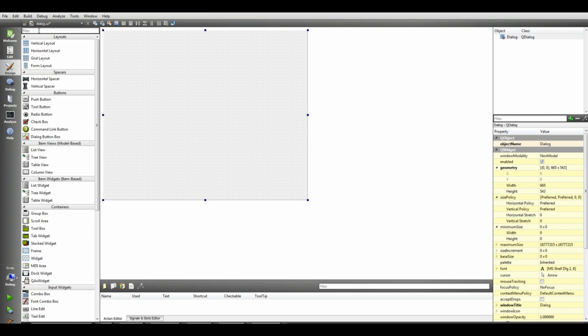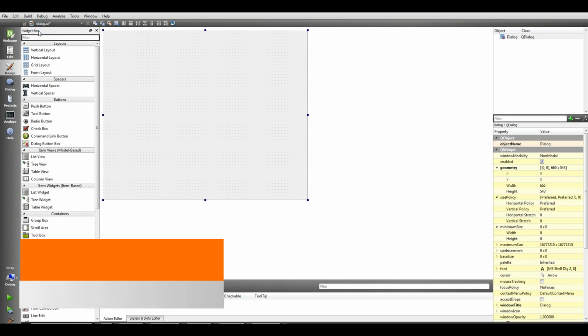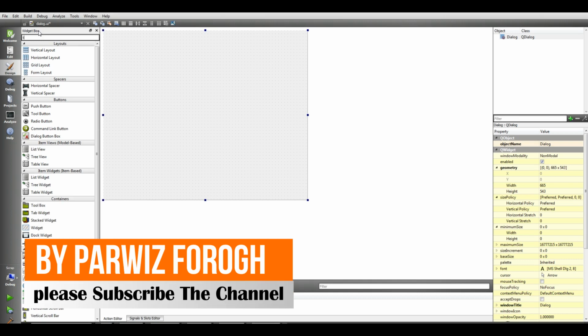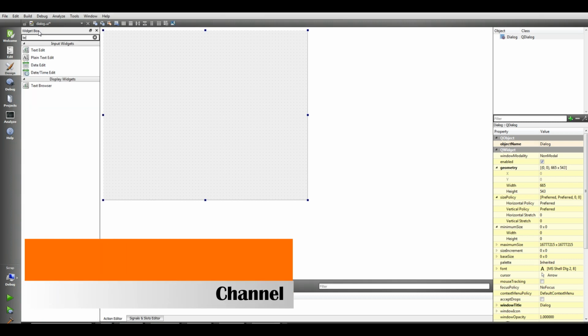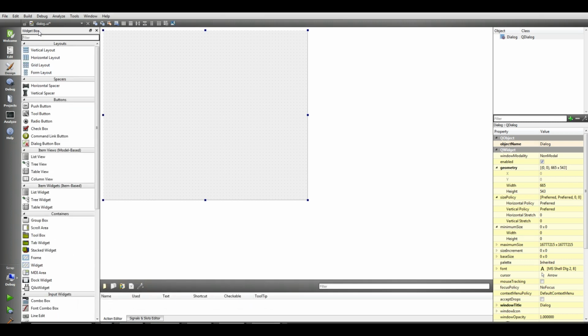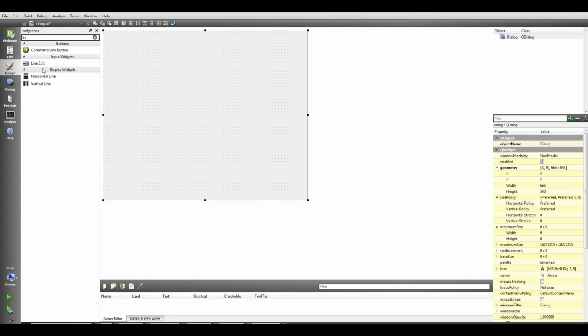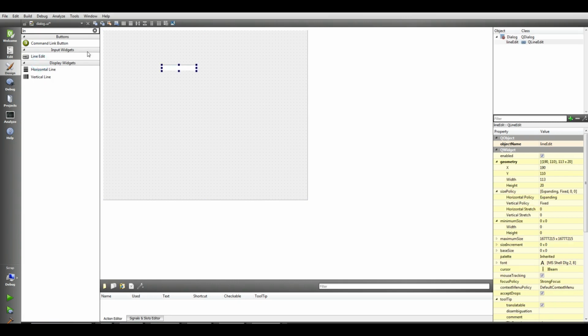Okay, now I'm going to add first a line edit, sorry, and also I need to add a QTextBrowser. Also I need a push button.